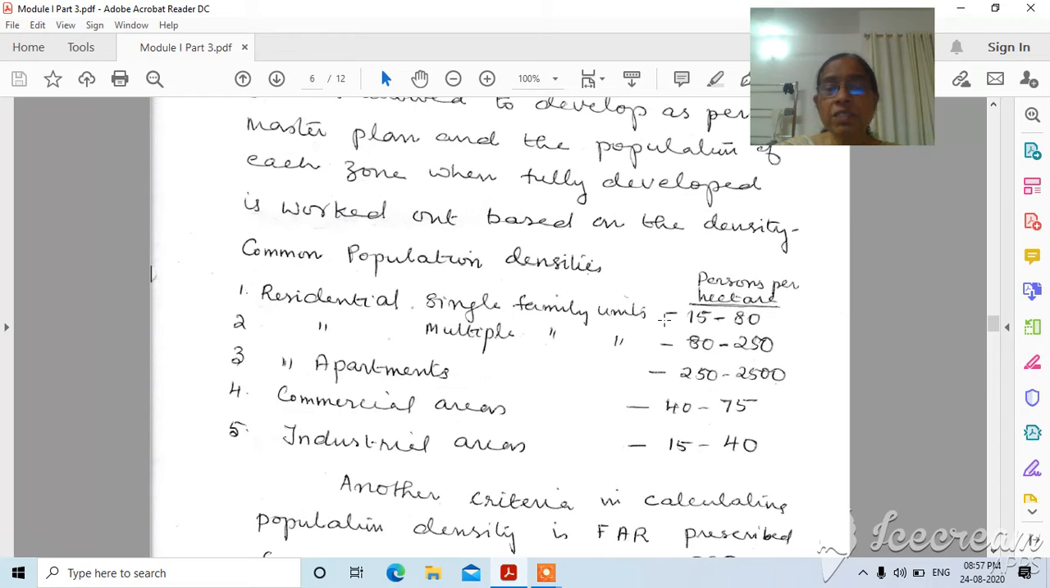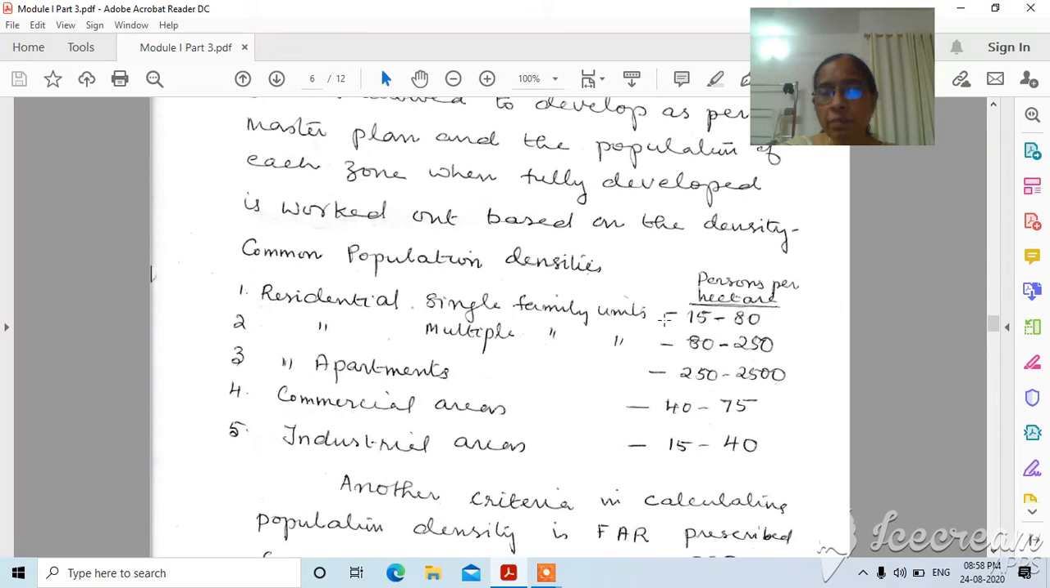Then next one is multiple family units. Multiple family units, then you can accommodate up to 80 to 250. That means just like a multiple flat type of buildings, etc. So that is 80 to 250.